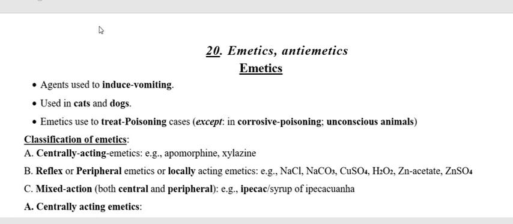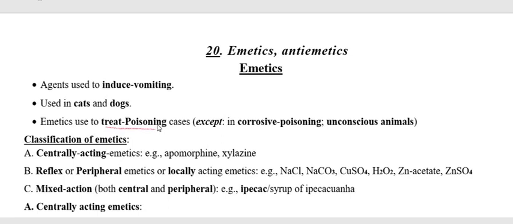So these drugs we are going to use to treat poisoning. Usually when the doctor finds that the poison is not fully absorbed and may be existing in the gastrointestinal tract, then it is better to use them at that time. And if it gets absorbed, then emetics are not effective and should not be used.